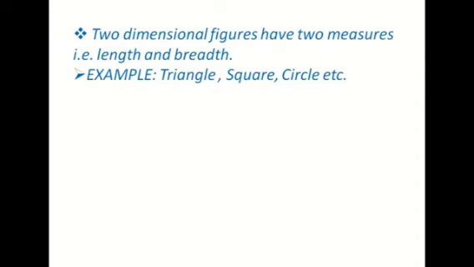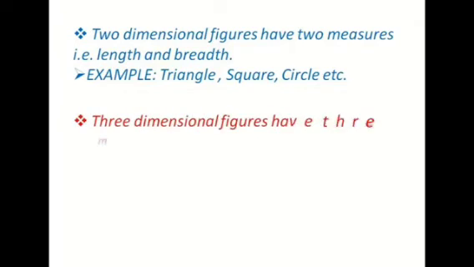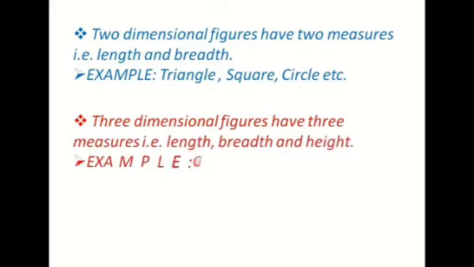The name itself is enough to answer: three-dimensional figures will have three measures. Those are length, breadth and height. Cube, cuboid, sphere, all these are examples of three-dimensional figures. So two-dimensional figures have two measures, length and breadth, whereas three-dimensional figures have three measures, length, breadth and height.